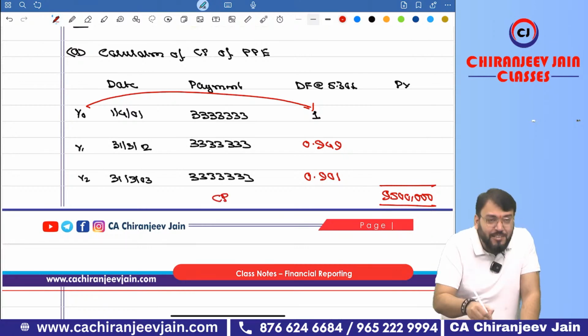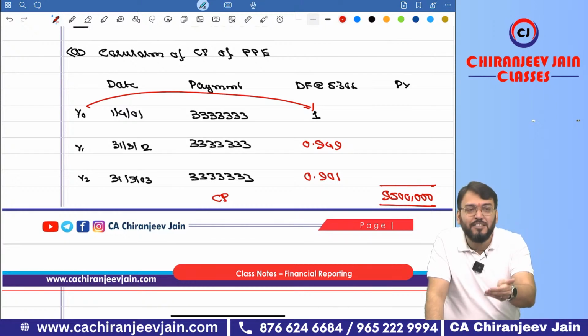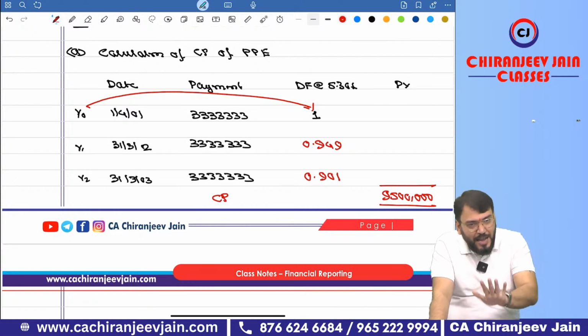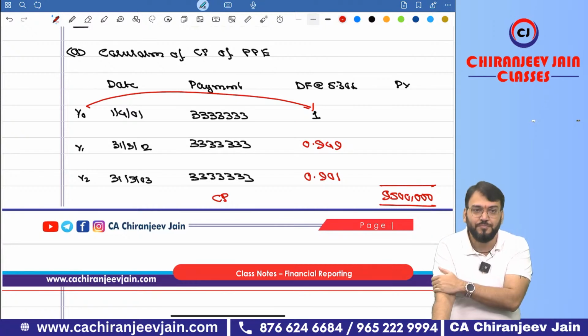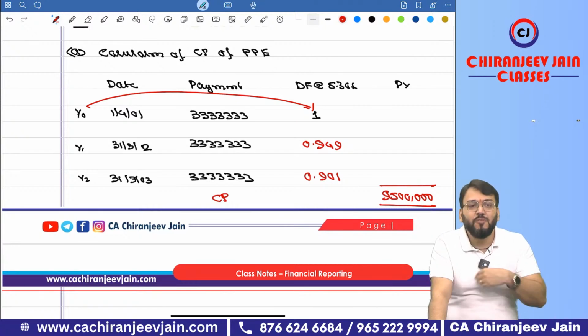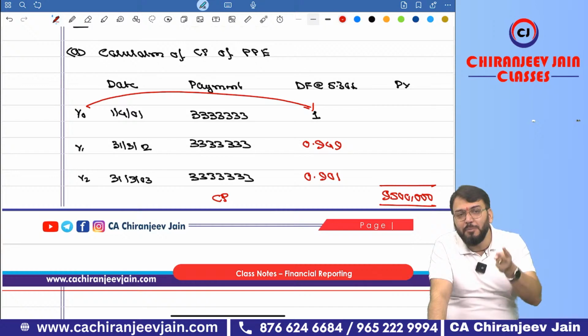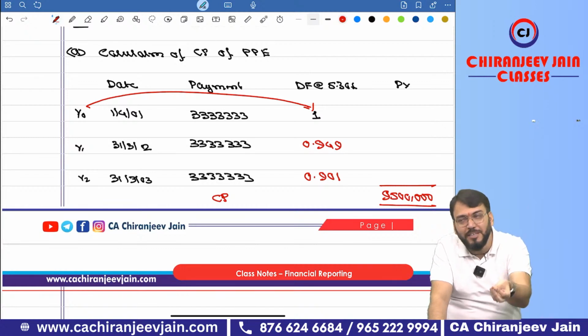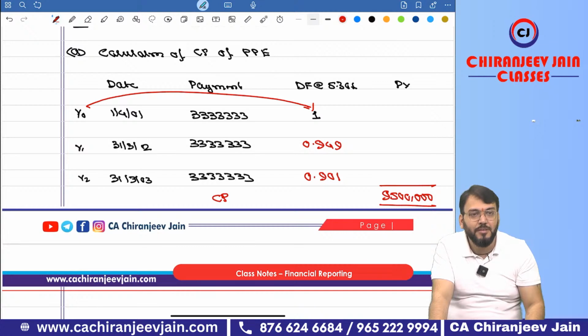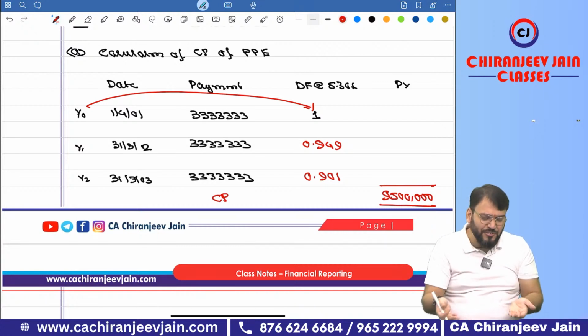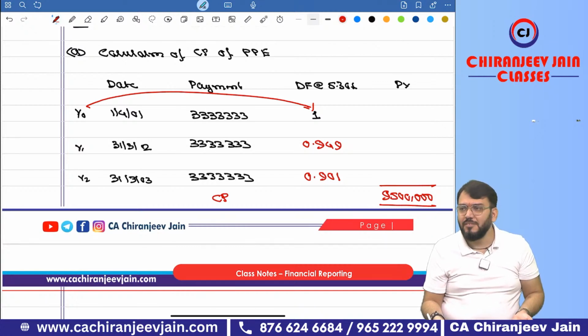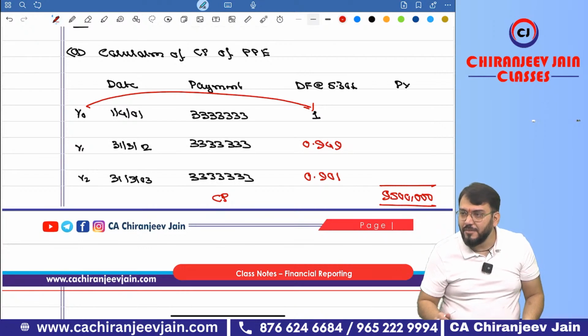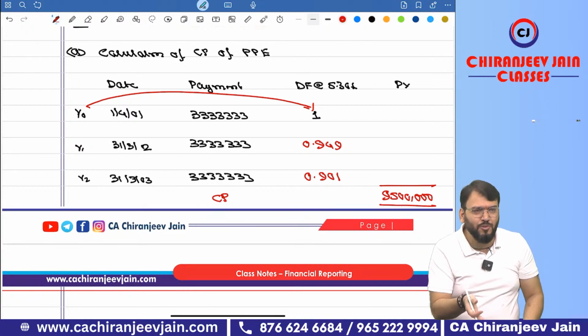Means there was no need to calculate this, if the purchase price at normal rate terms is given. But then also I will say give this as a working note. From my point of view, in the exam either they will give you the purchase price at normal rate terms or they will give you the discounting rate. But the purchase price at normal rate terms and this present value will always be the same. Then you can pass the journal entry now. Journal entry, can I show you from the solution?